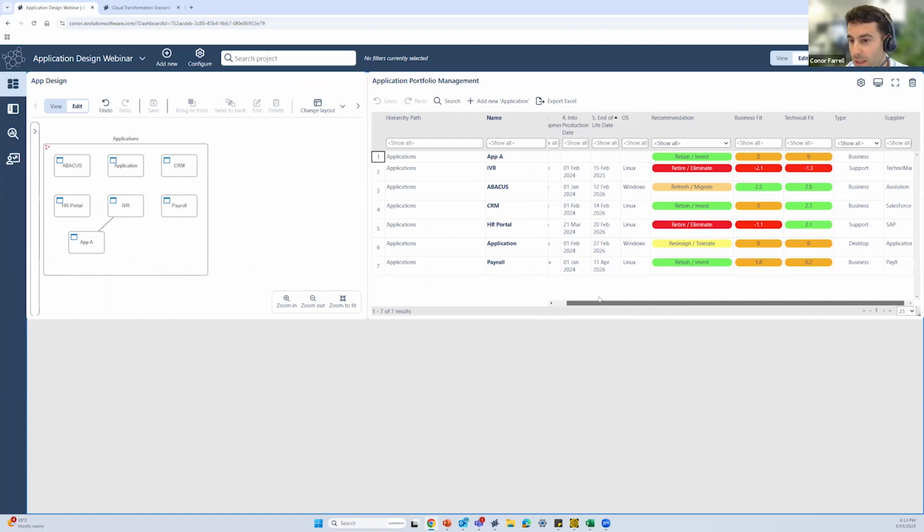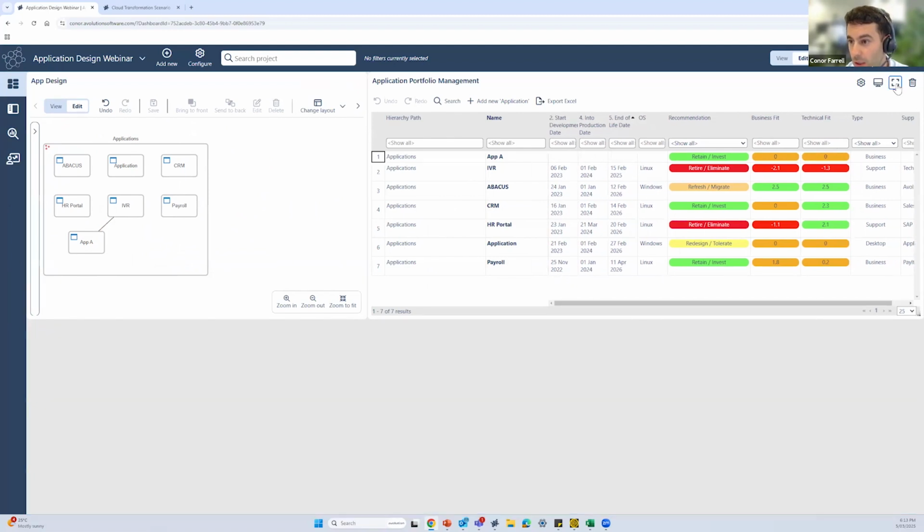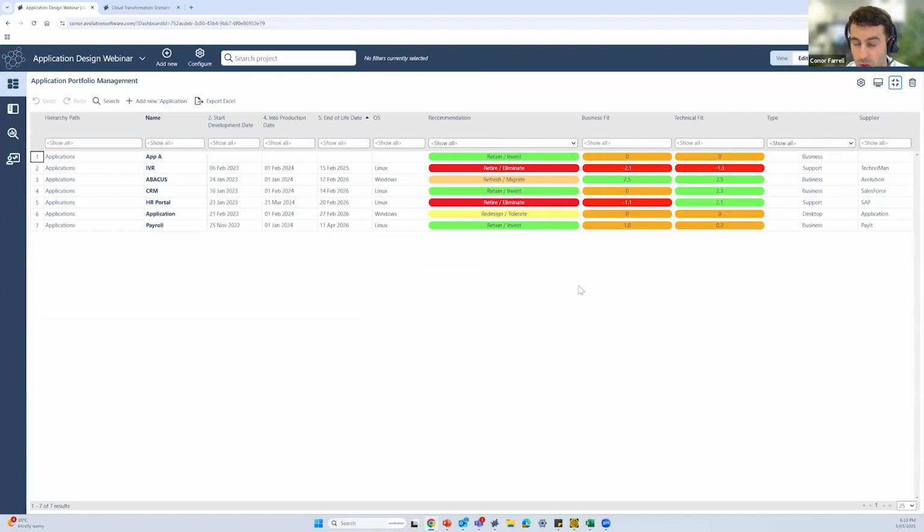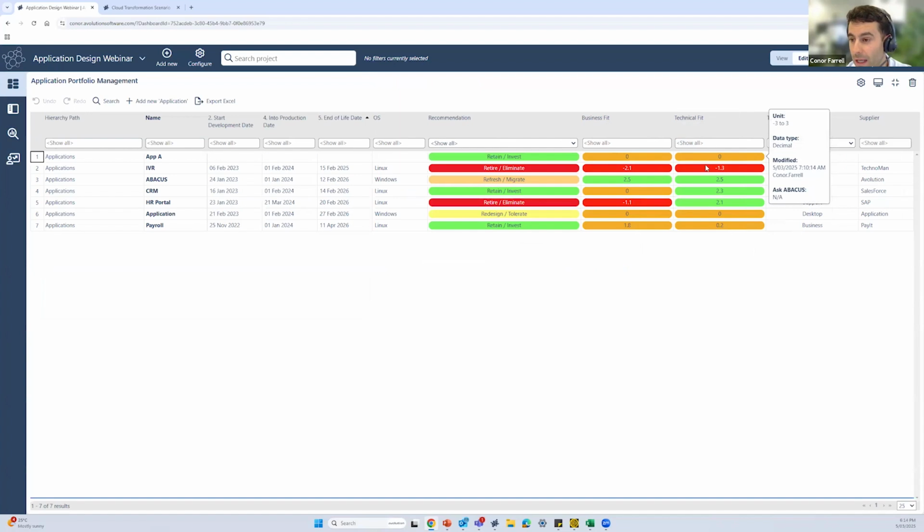Okay, next up, what we can see here is a number of different properties that might have been included within an example organization and that we just looked at importing straight into the Abacus platform. However, there are a number of different functionalities that won't exist within an Excel, such as a business fit and a technical fit scoring system. These would have been calculated on a scoring metric of -3 to 3. Obviously that positive number is more suited to the overall strategy of the organization. But when calculating these, they would have gone through some of our no-code algorithms to ultimately determine how well aligned the application is to the overall strategy of the organization.